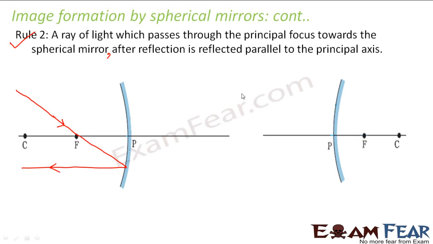Correct? So the same should be true for a convex mirror also. Let us suppose you have a ray of light which falls on the mirror such that it is virtually passing through the principal focus, because in case of a convex mirror, the principal focus itself is a virtual focus, right? Here the principal focus is a real principal focus. So now this ray of light after reflection will go parallel to the principal axis, somewhat like this.